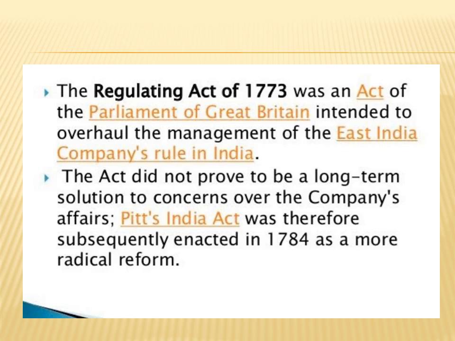The Regulating Act of 1773 was an act of the Parliament of Great Britain intended to overhaul the management of the East India Company's rule in India. It was passed in order to abolish the monopoly that was given to the East India Company in India. The act did not prove to be a long-term solution to concerns over the company's affairs, so Pitt's India Act was subsequently enacted in 1784 as a more radical reform. The Regulating Act did not yield the result expected by the British government.